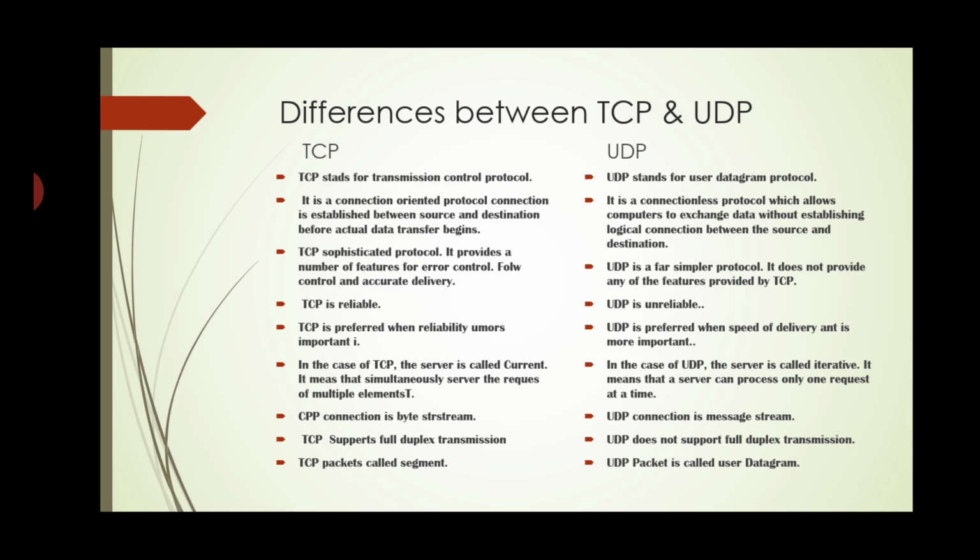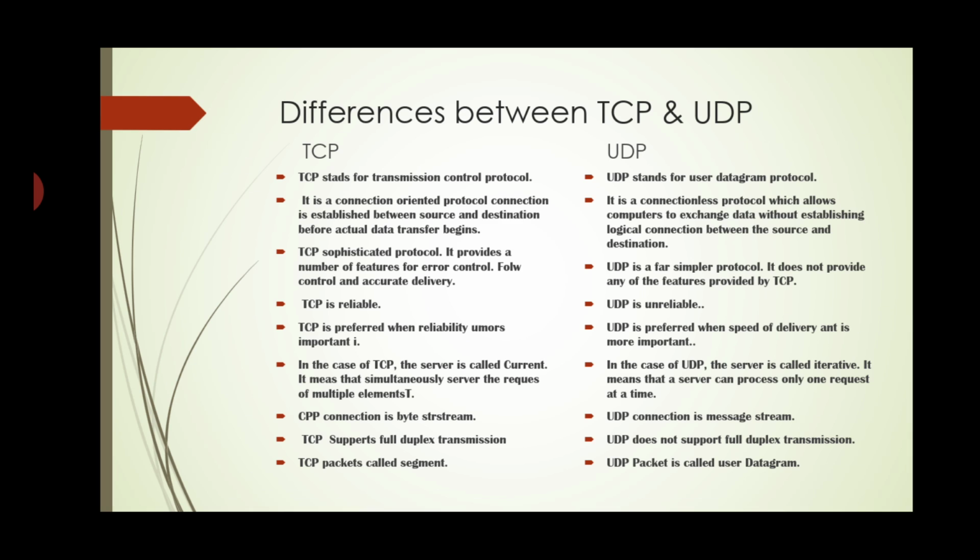In the case of UDP, the server is called iterative. It means that a server can process only one request at a time. TCP is connection-oriented in byte stream.